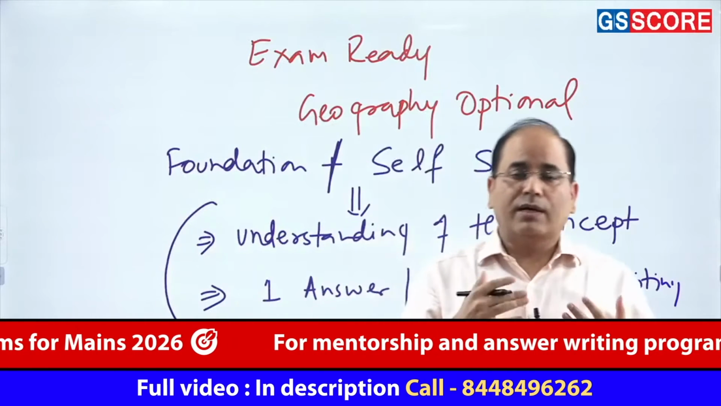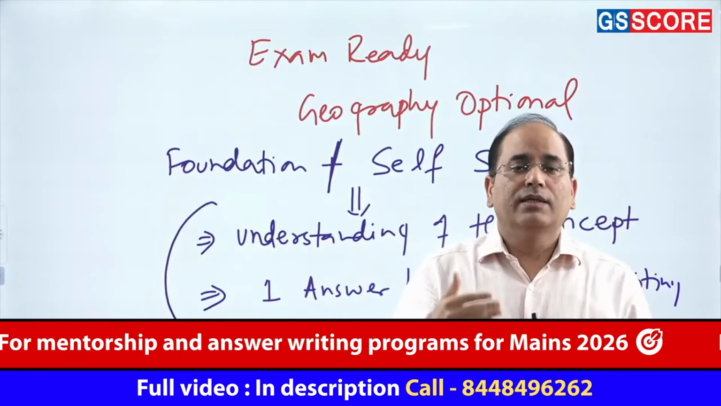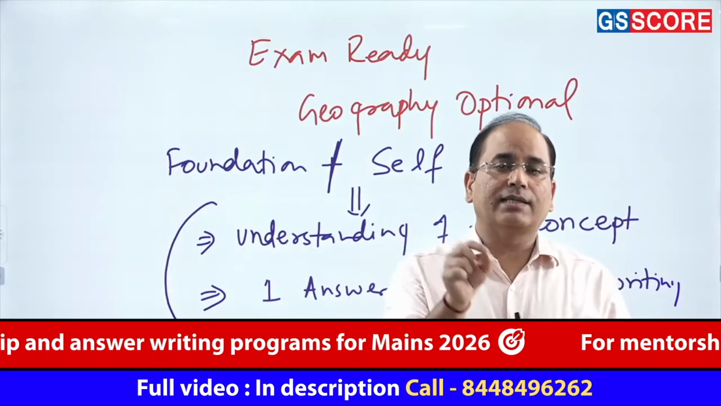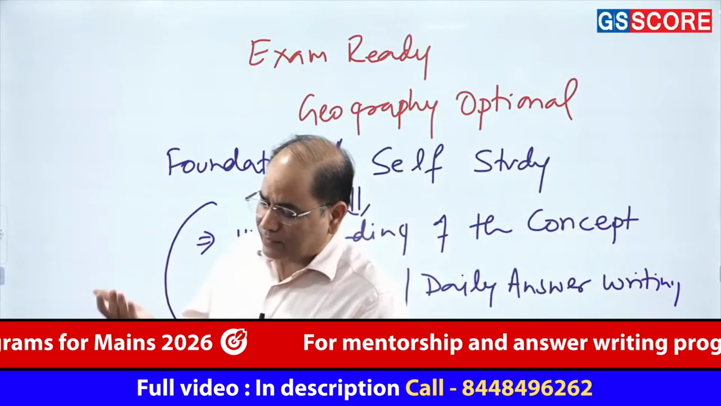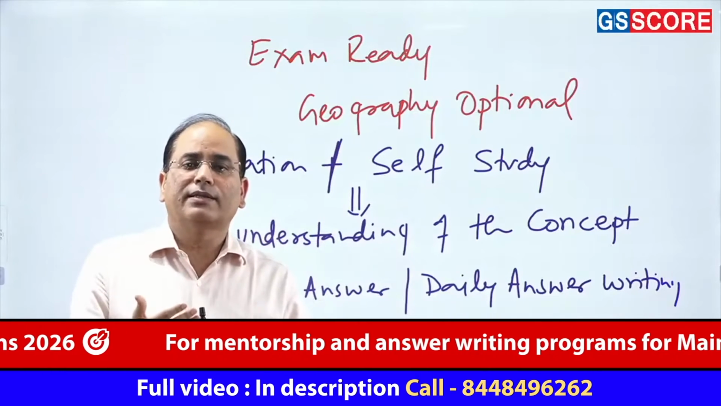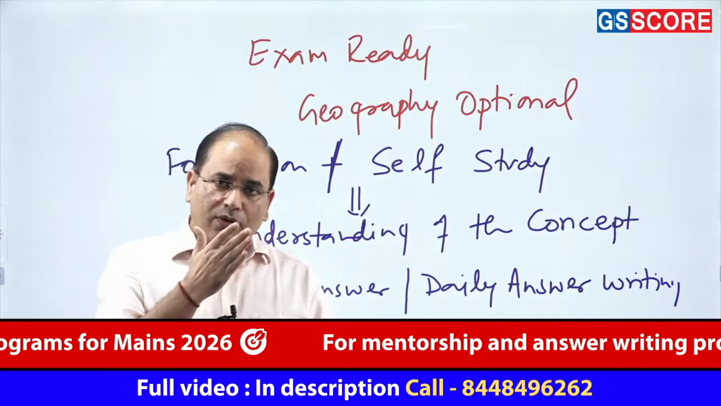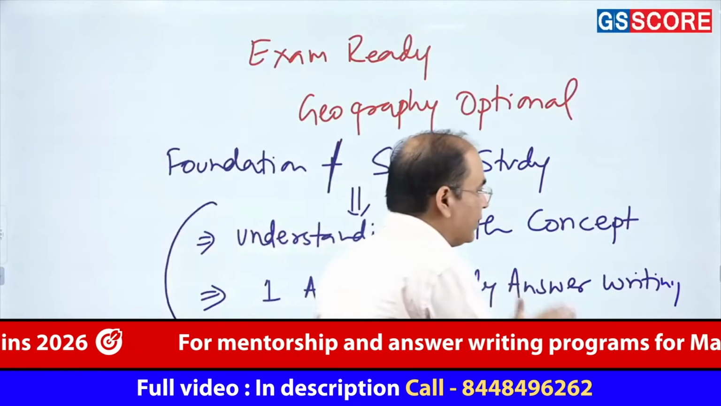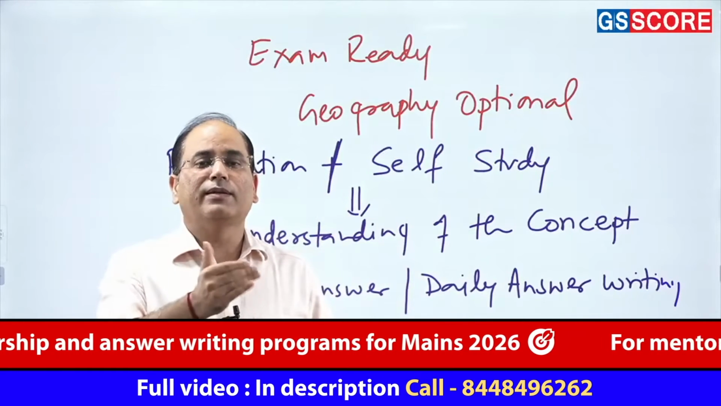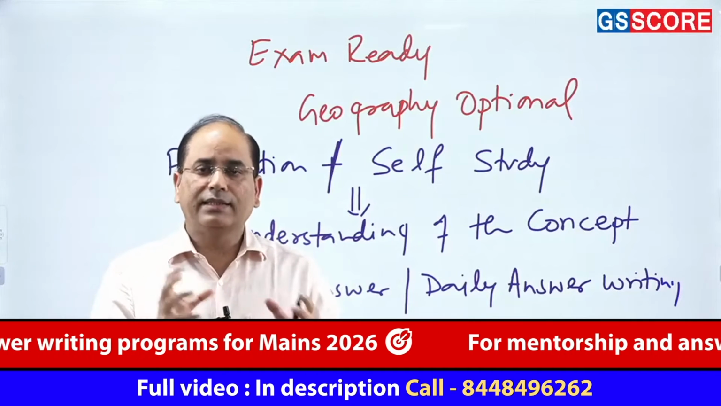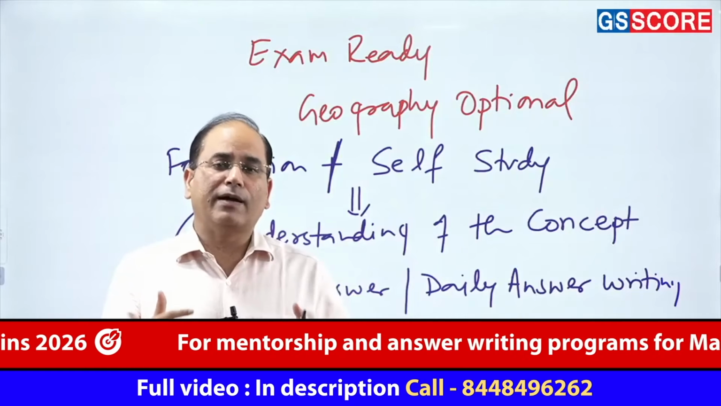And most of the students, when they are not able to score good marks in the geography optional, will always start criticizing the subject, that this subject is not doing well. Even after preparing for 5 years, for 4 years, I am not able to score good marks in the geography optional. So there are some important things that you need to understand, and if you do that, you might not fall in that category. So what are the things that you should do to make yourself exam ready related to the optional?